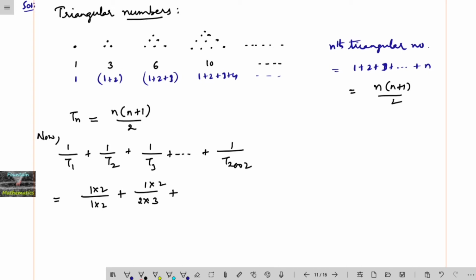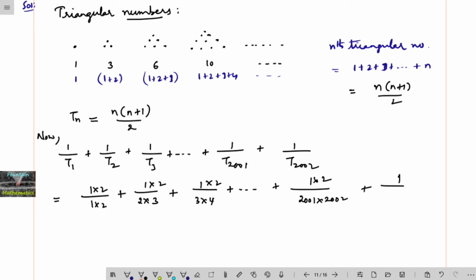And the next number, 1 upon T3, is 3 into 4 divided by 2, and so on up to T2001. So 1 upon 2001 into 2002 divided by 2, and the next number 1 upon 2002 into 2003 divided by 2.